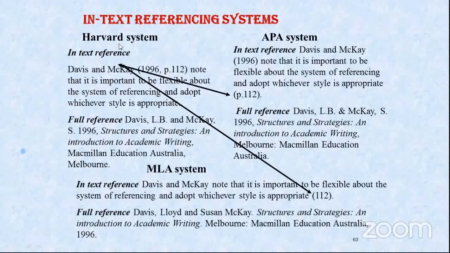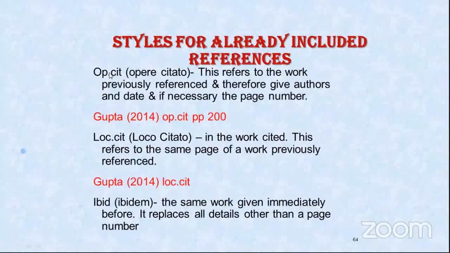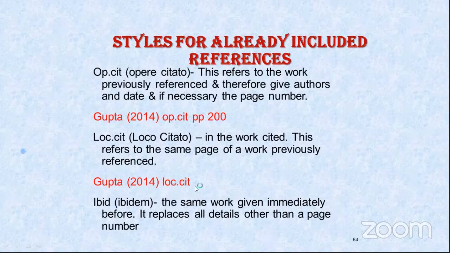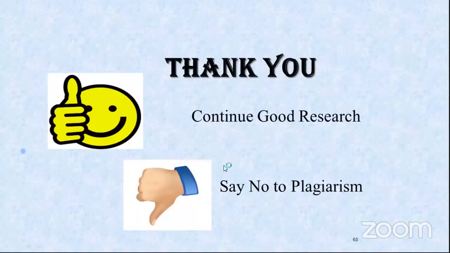If you have already cited something, then you can write op. cit. If you have already cited on the same page, you have loc. cit. And if you have already cited immediately, then you use ibid. So this also I think will be covered by the person who is doing research report writing.